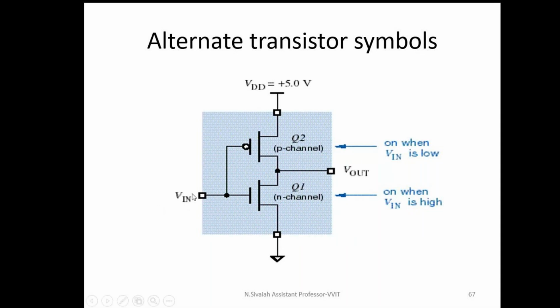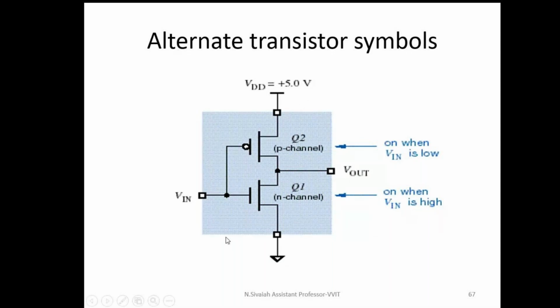See, the advantage of the CMOS inverter is low static power dissipation. If the input is either logic 0 or logic 1, there is no short circuit from VDD to the ground terminal. That means no static current is flowing. If input is either 0 or 1, one of the transistors is going to be an open circuit only. That's why there is no path between VDD and the ground terminal. That means no current is flowing. That's why compared to only NMOS technology and only PMOS technology, CMOS has less power dissipation.